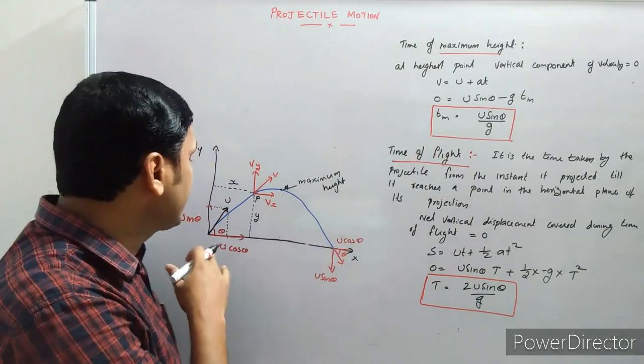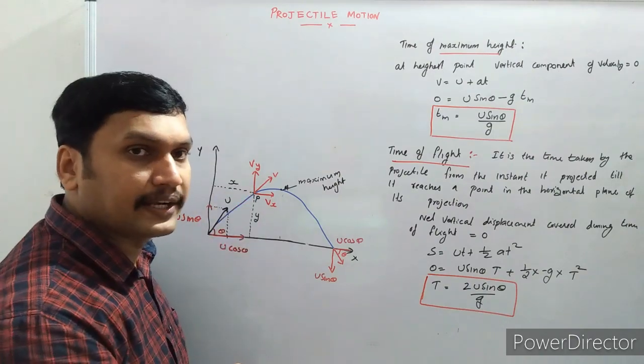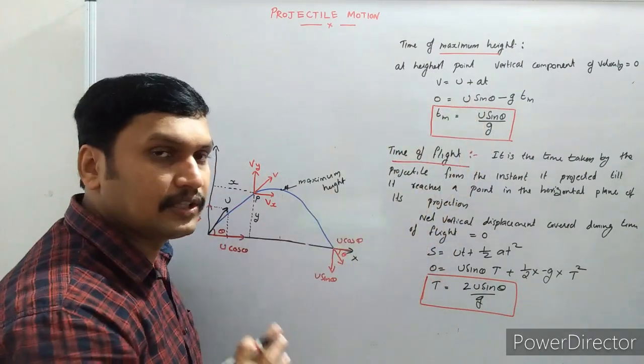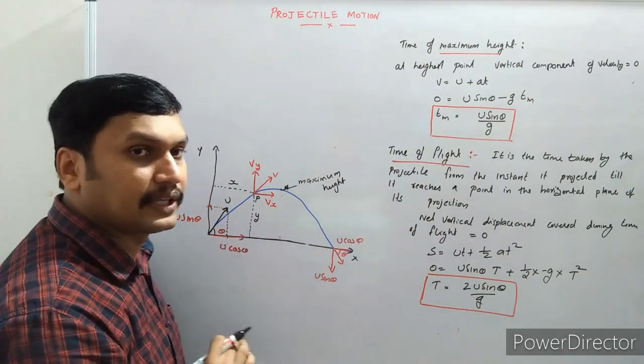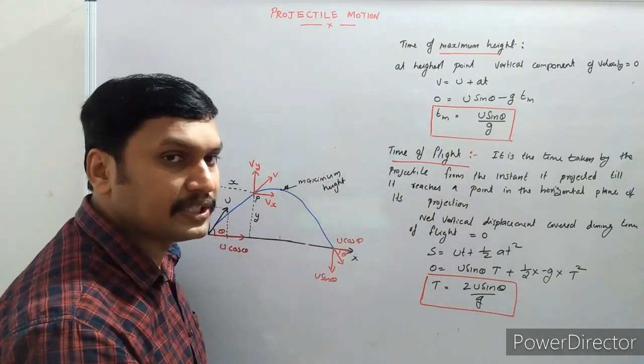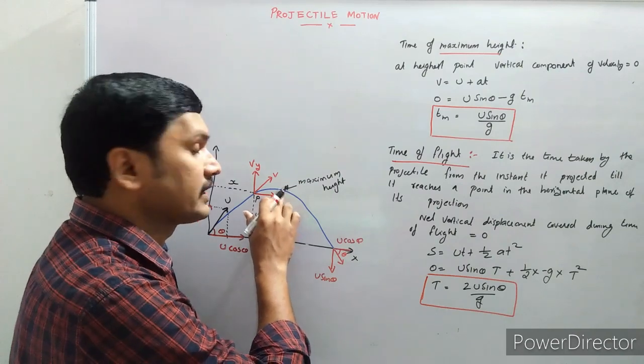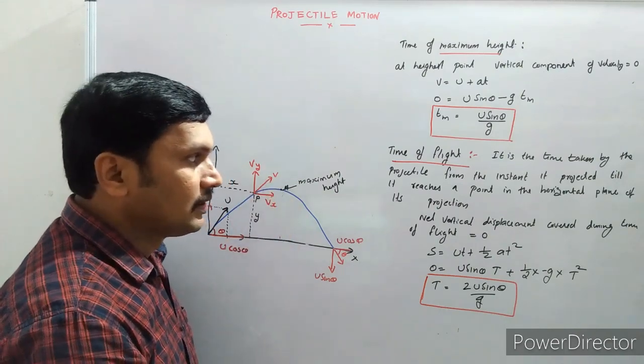U sin theta is the initial velocity in the upward direction. U is the velocity of projection, and theta is the angle with the horizontal. So u sin theta by g is the time taken to reach the maximum height.